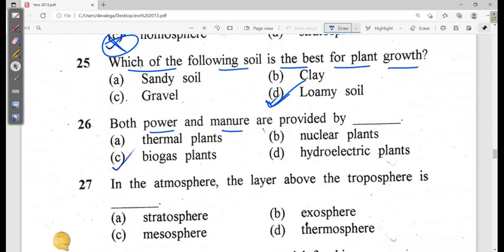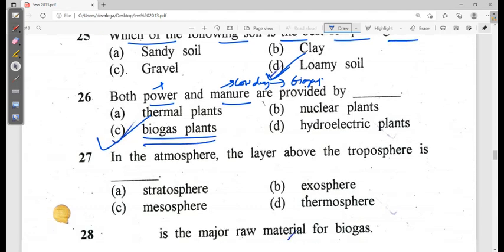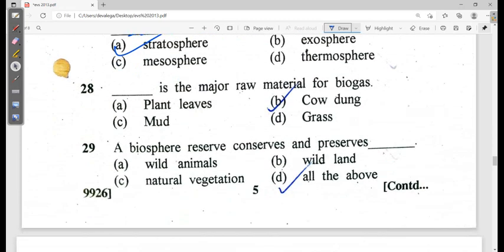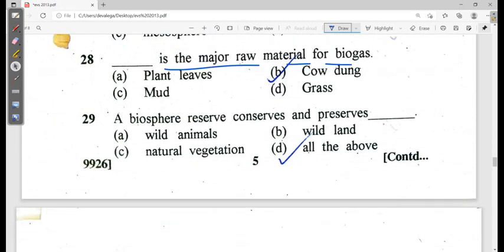Both power and manure. See, power and manure come from cow dung or cattle dung. That means biogas. So it's a biogas plant. Option C is the correct one. After that, in the atmosphere, the layer above the troposphere is the stratosphere. Option A is looking correct. Then, the major raw material for biogas is animal dung, which is C, cow dung. So I can write cow dung here.